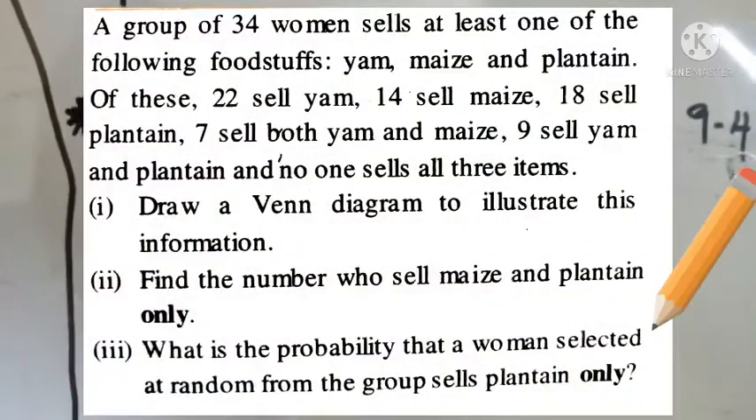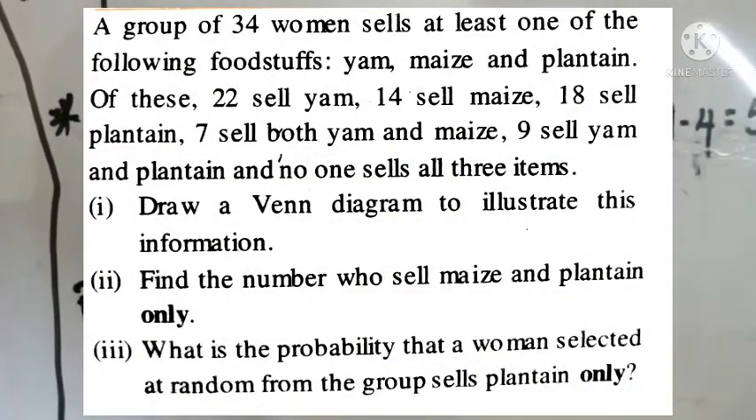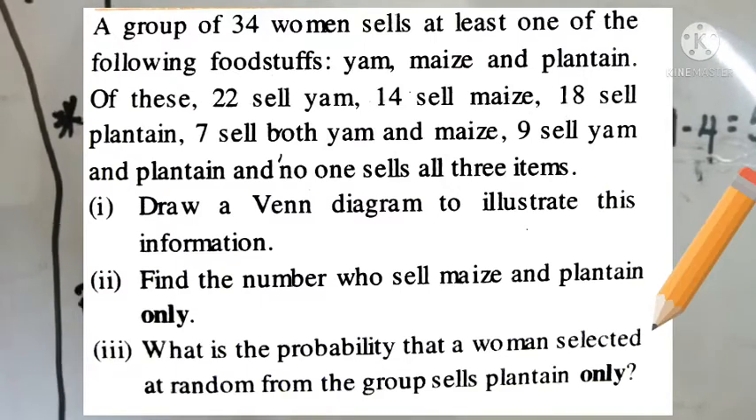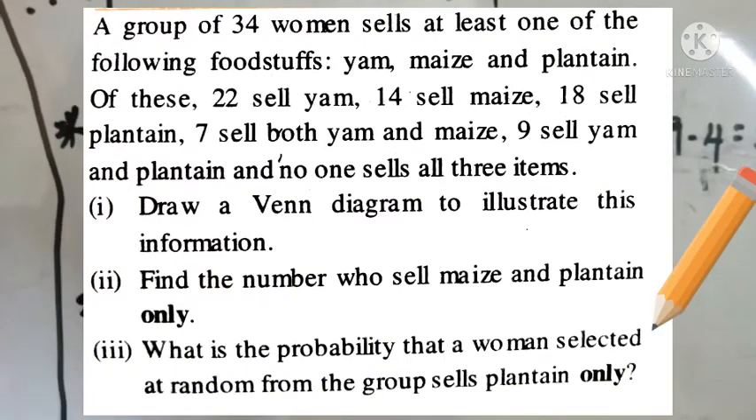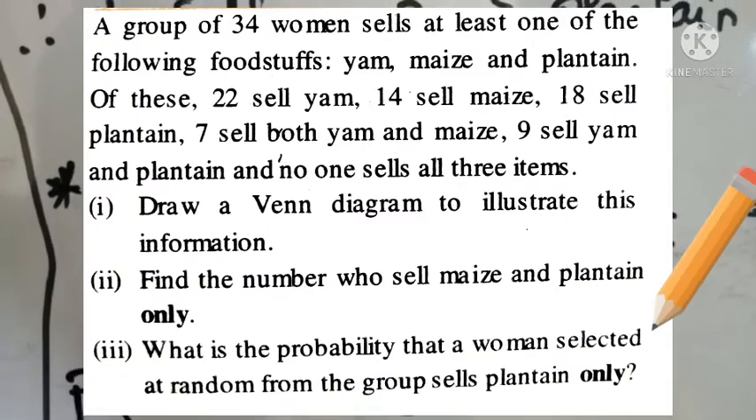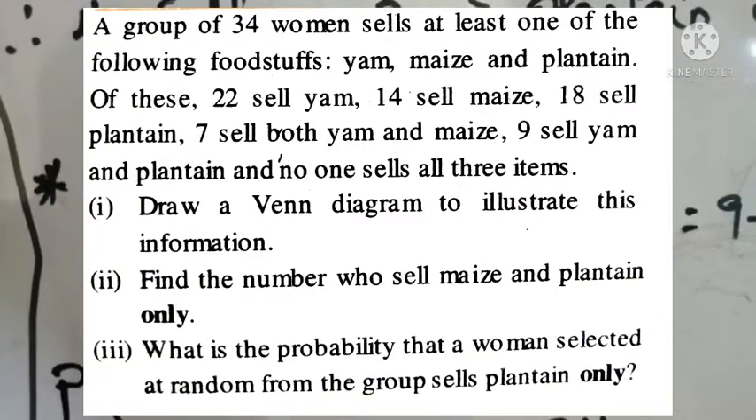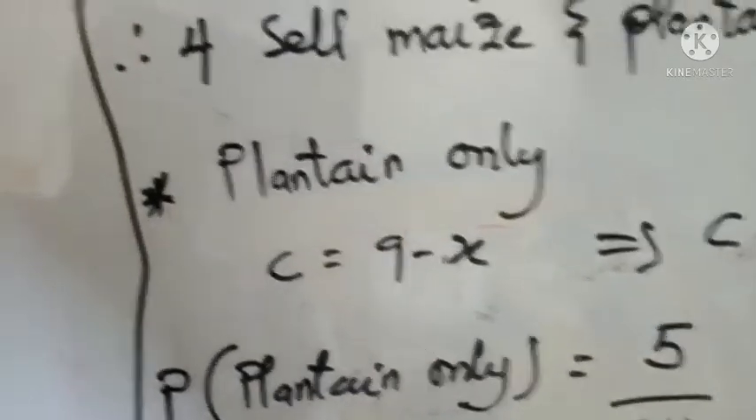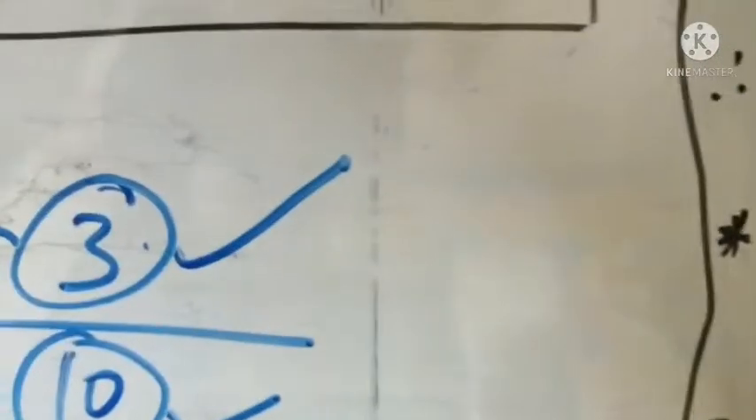The latter part of the question says, what is the probability that a woman selected at random from the group says plantain only? So that is what they say: the probability that a woman selected from the group says plantain only. Now the idea of a probability is what you are looking for divided by where you are picking them from.